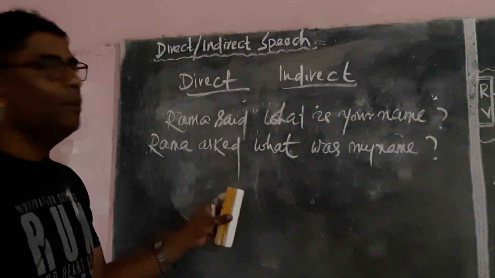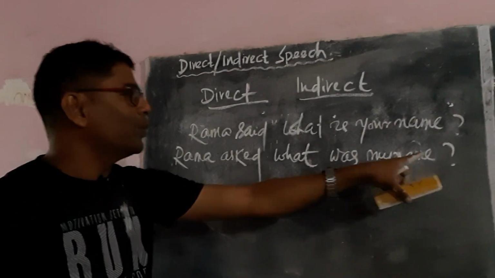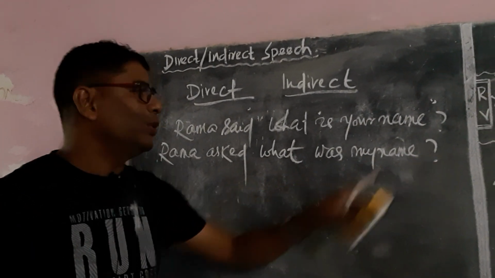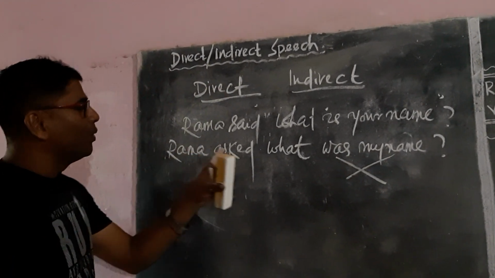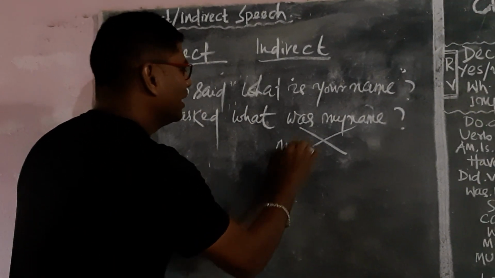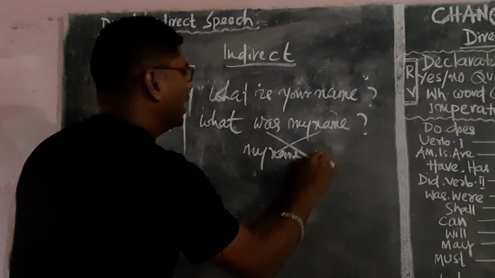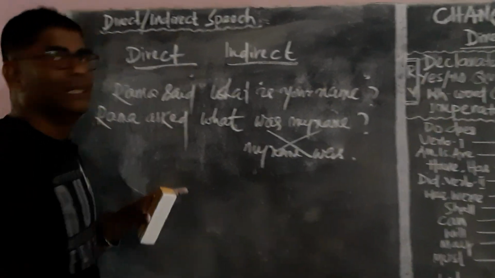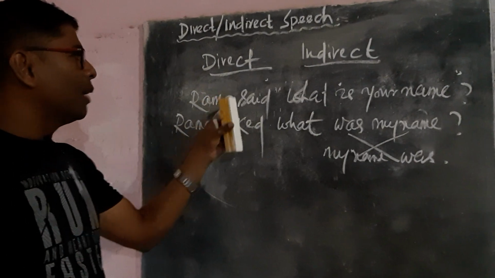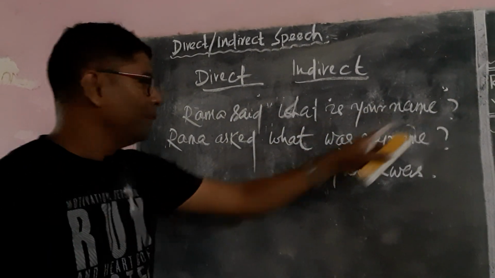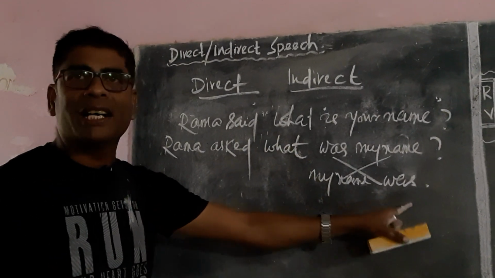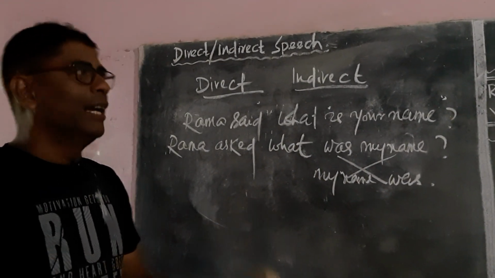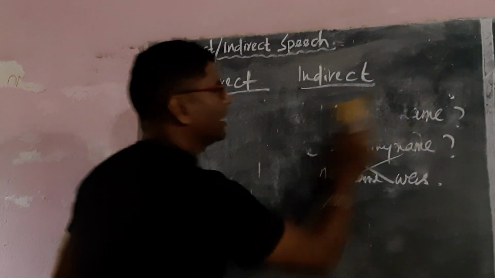Now the same mistake repeats here. We should not put a question mark at the end. So it has to be changed like this. The answer is: Ramo asked what my name was. Direct speech: Ramo said, "What is your name?" Indirect speech: Ramo asked what my name was. Okay? Now the last conjunction,